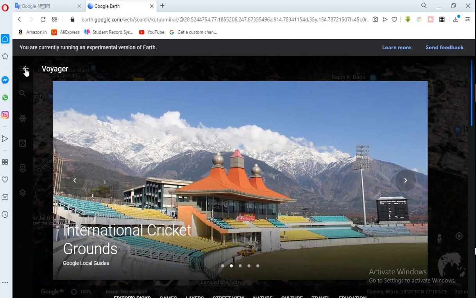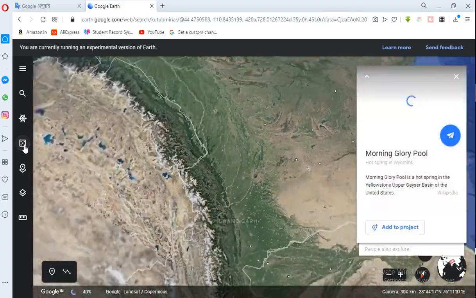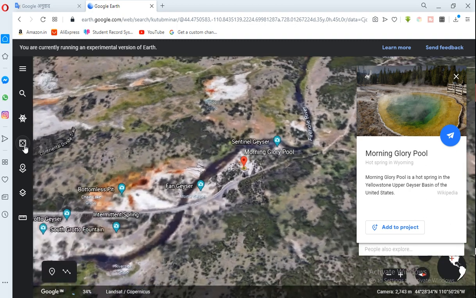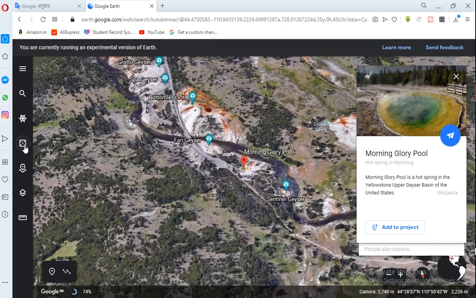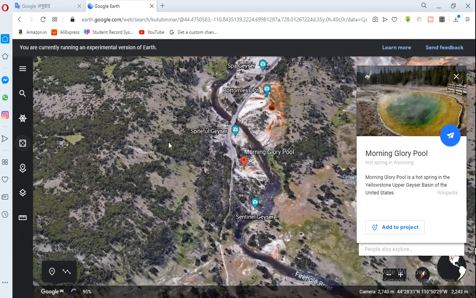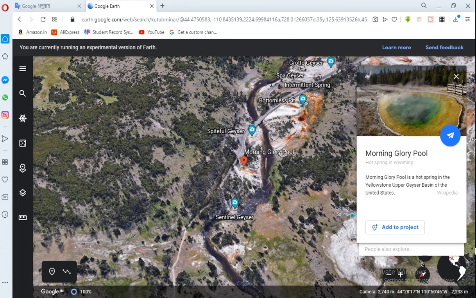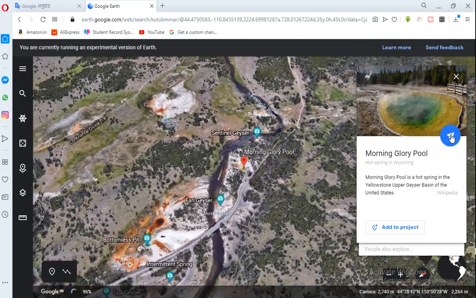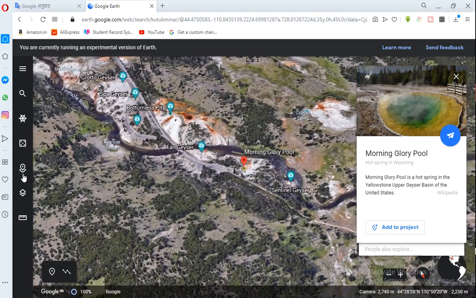Then Morning Glory Pool is a hot spring in the Yellowstone Upper Geyser Basin of the United States. Look, it is showing a pool which is a hot spring, Yellowstone. And this is showing the place. You can fly there. Which glacier it is, what thing it is, it shows everything. You can give all this in your project.